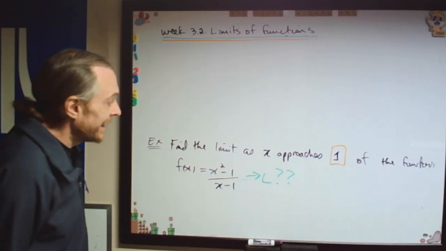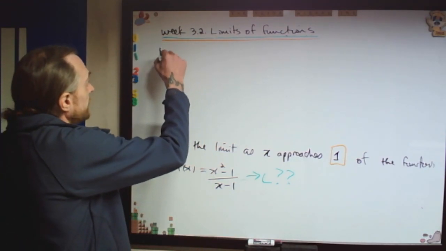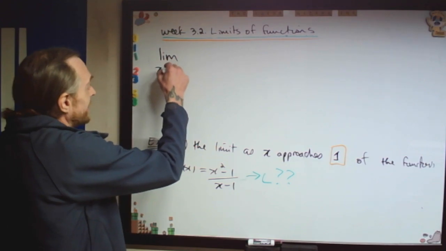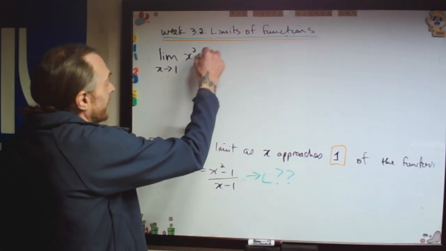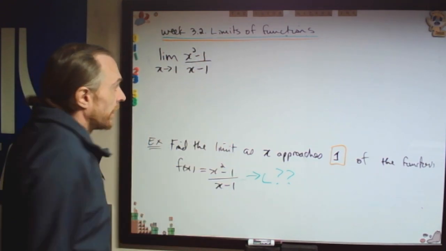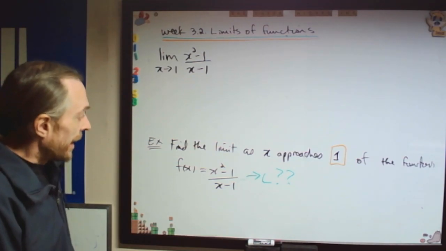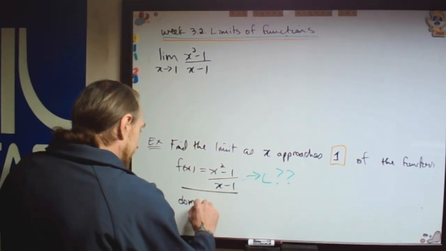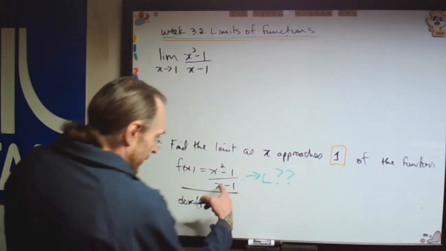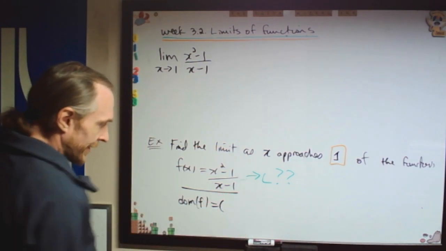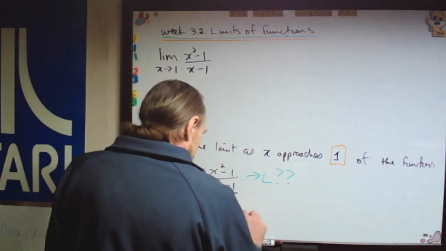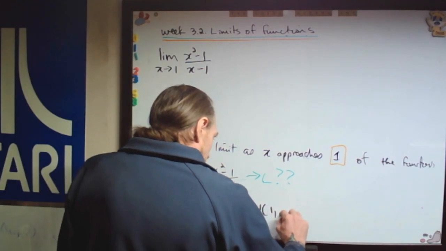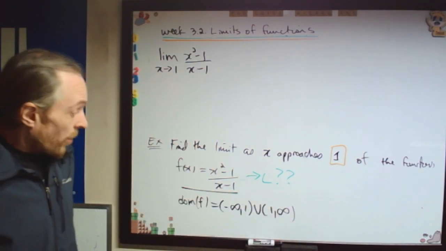What we're going to say is the limit as x approaches 1 of x squared minus 1 over x minus 1. Now I ask myself, before I start, preliminary, what's the domain of this? We know that the domain of f is, I run my mantras, I have division by 0, so x can't equal 1. So this would be negative infinity to 1 union 1 to infinity. Everything but the number 1.